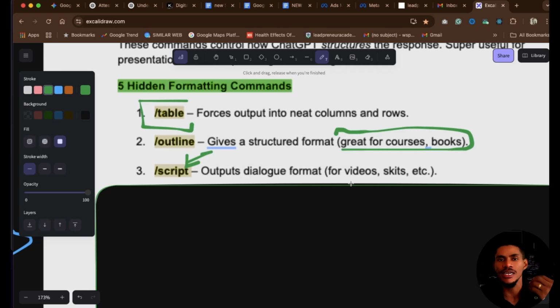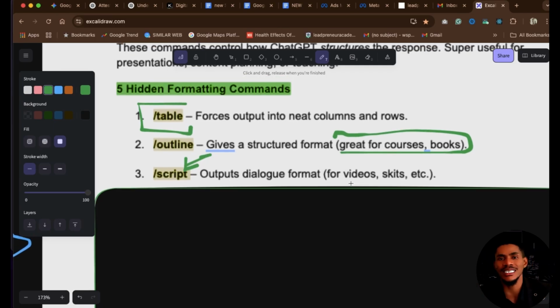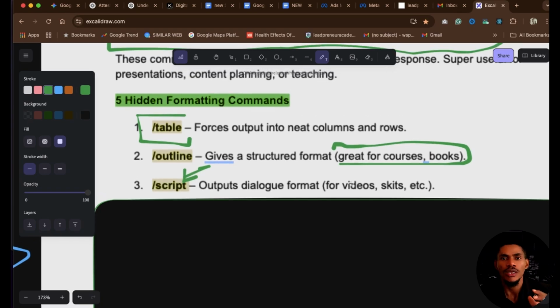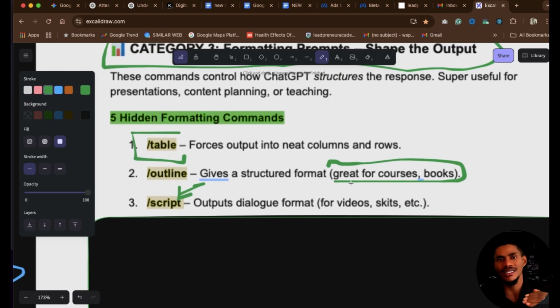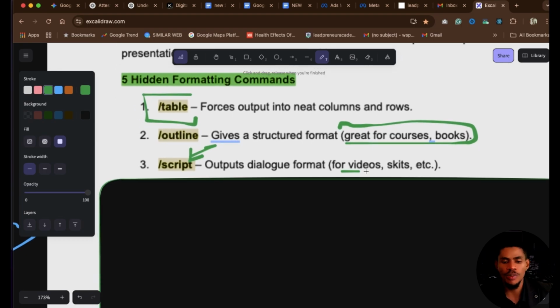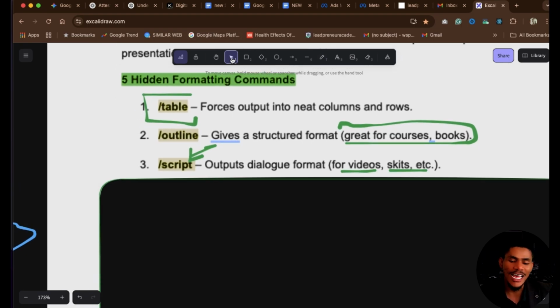Most times, if we are creating a script for YouTube videos like this, we tell ChatGPT /script, and then ChatGPT will format the information in a script format. When it comes in a script format, you have it in a well-structured manner that you can read very fast without getting confused. But if you just allow ChatGPT to give you a script without saying it's a script, you might get a long block of information that does not specify how the dialogue can flow properly. That is why this particular one is very important. For people who are into video skits or any form of skit at all, this is a super useful command to use.